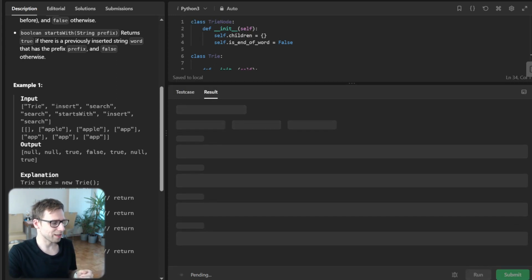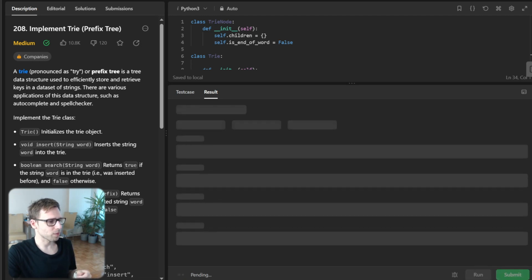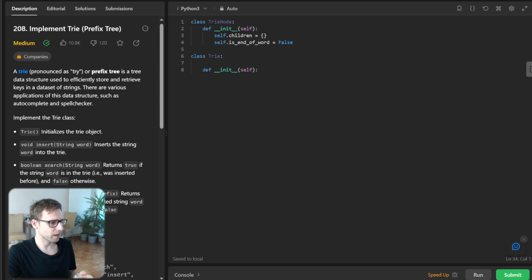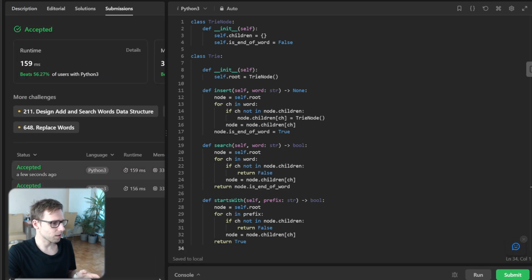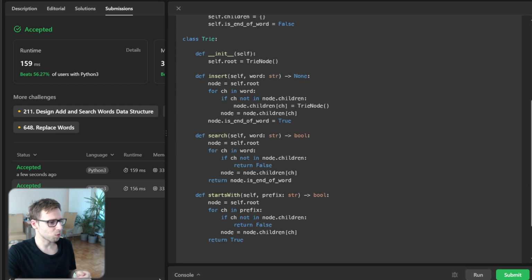We can run it to verify it's working. Yeah, so all good. So it's a classic implementation of a prefix tree. So let's submit it also for unseen cases to verify everything's good. So yeah, all good, and we beat 56% with respect to runtime, and also 74% with respect to